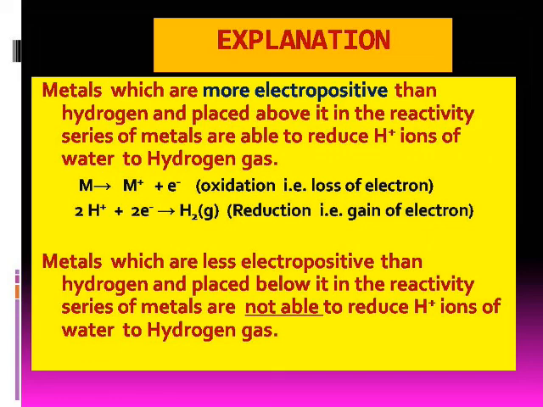Metals which are more electropositive than hydrogen are able to reduce hydrogen ions of dilute acid to hydrogen gas, because these metals are able to lose electrons more easily. Metals which are less electropositive than hydrogen are not able to reduce hydrogen ions of acid.